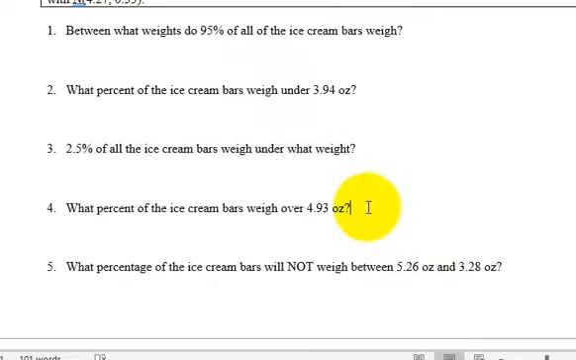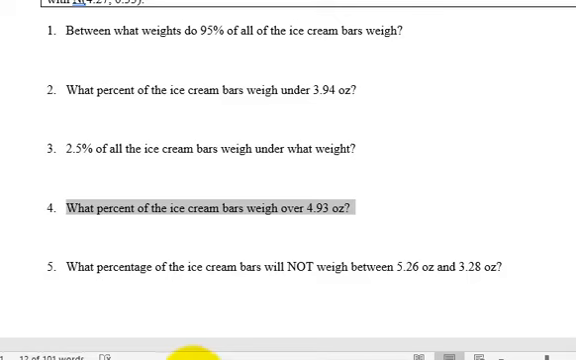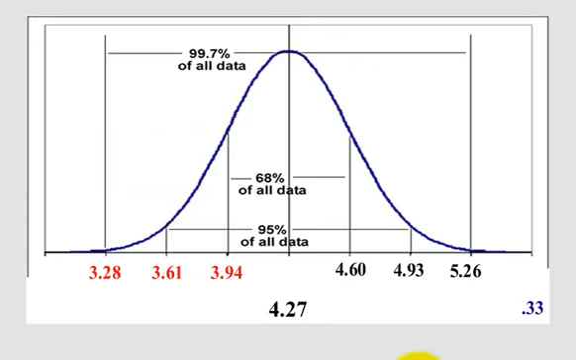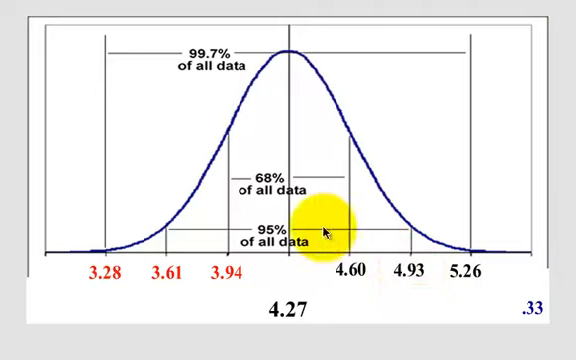Moving on. What percent of the ice cream weigh over 4.93? So again, this 4.93 is the mean plus 2 standard deviations. That makes it the 95% rule. So 100% minus 95% is 5%. Divided by 2 is 2.5. So there's 2.5% past 4.93. There's 2.5% less than 3.61.